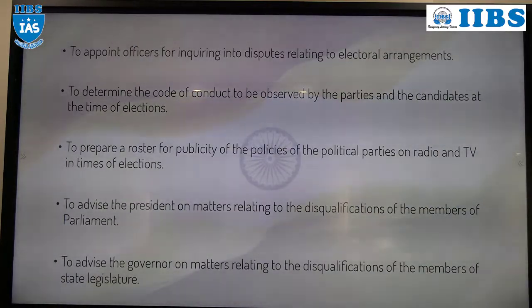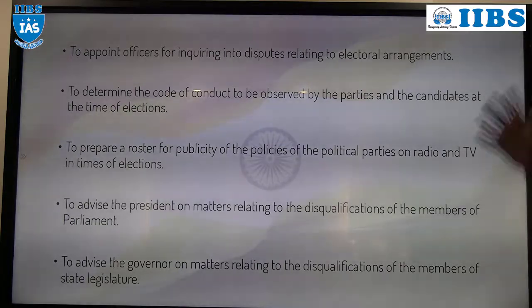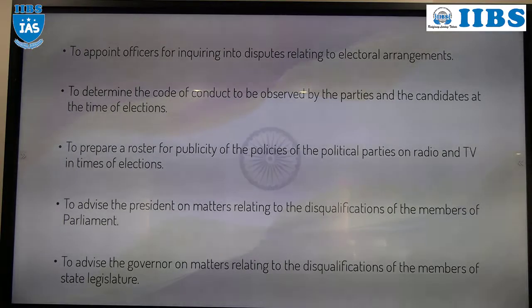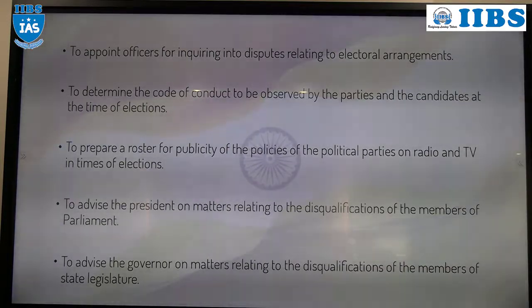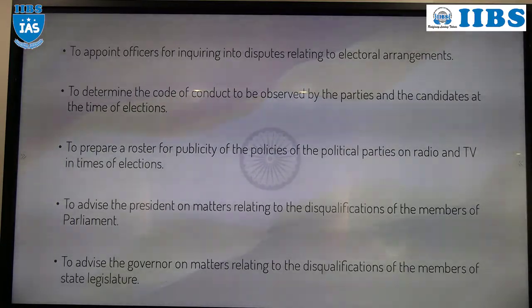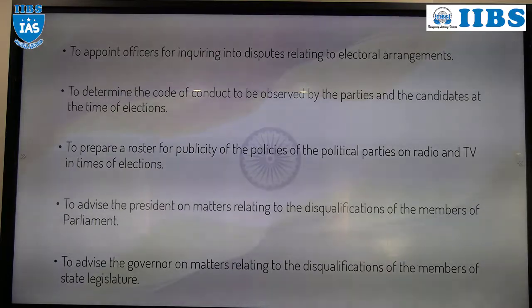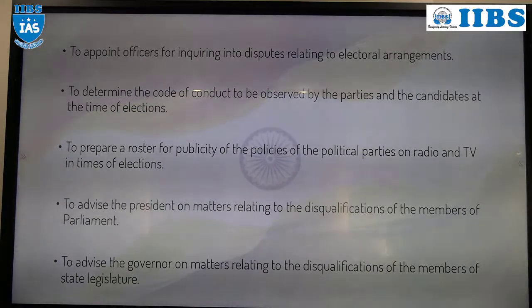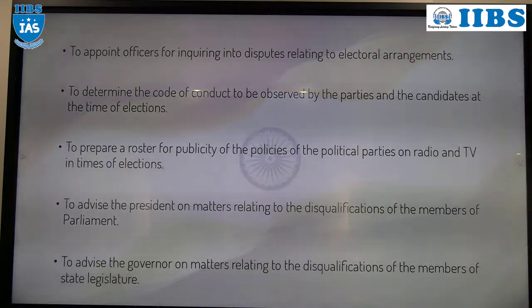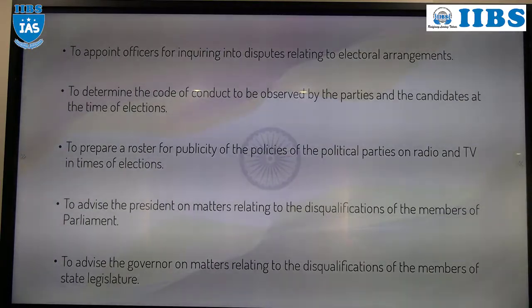Then next, apart from that, electoral management. Take an example, elections are going on. Elections will be managed by the Election Commission of India through various officers at various levels. We will discuss. The whole election management will be done by the Election Commission of India. While managing, if any dispute arises, at that time that dispute will be sorted out by Election Commission of India.